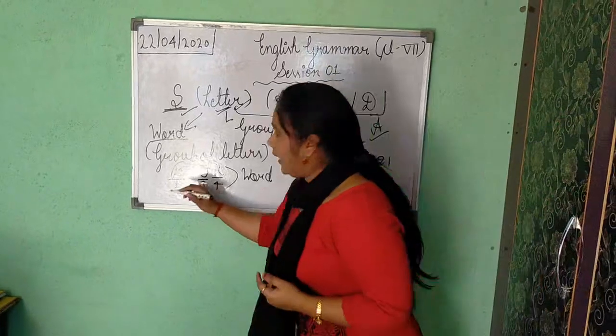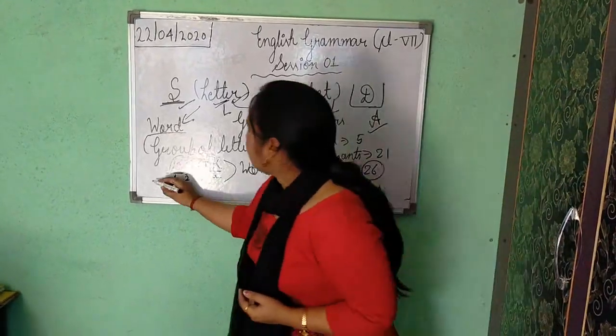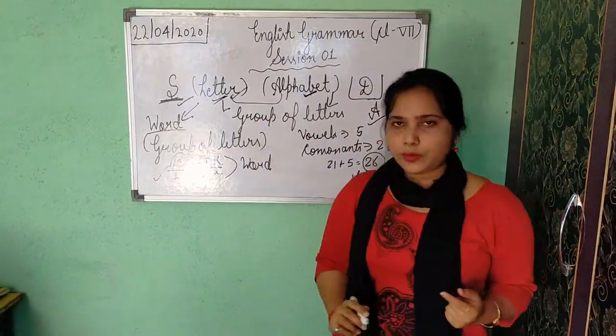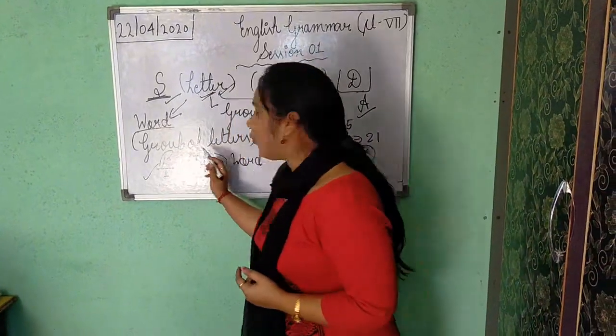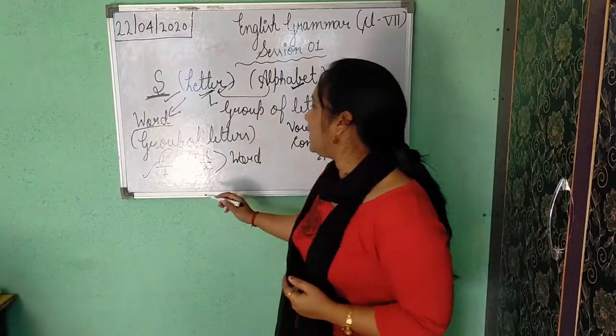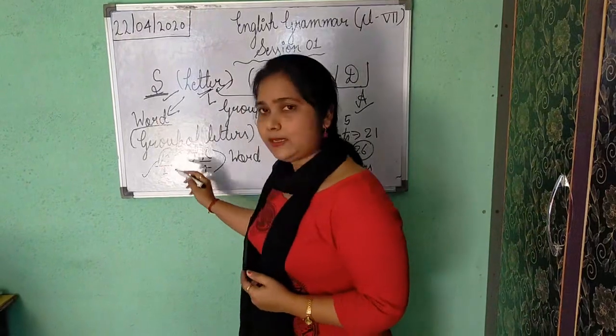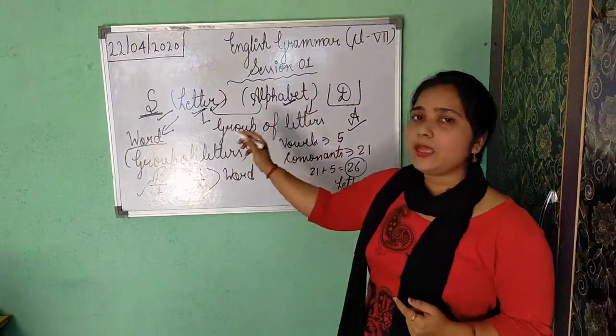For everybody in this whole world, this is the most important part: book. So book, here we are getting 4 letters, and with the help of 4 letters we can frame a word, and yes, it is giving sense, that's why it is a word.